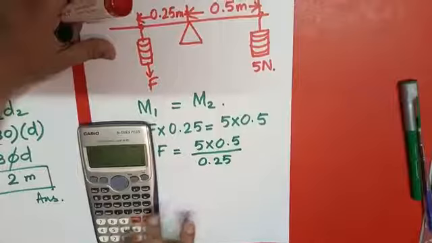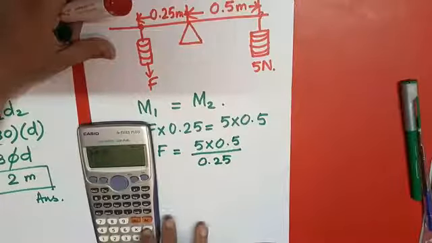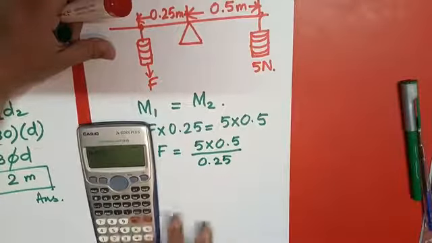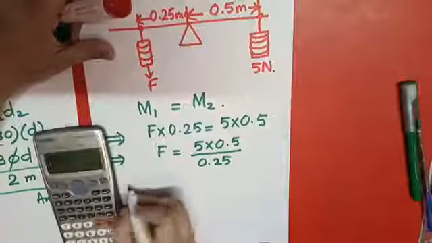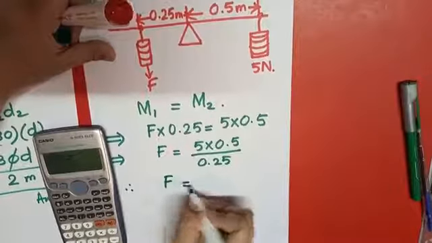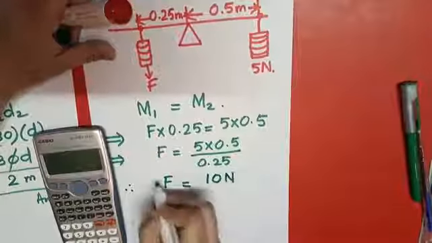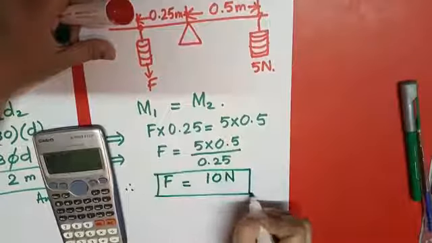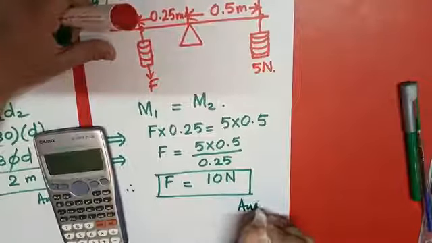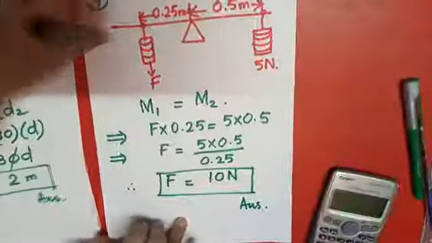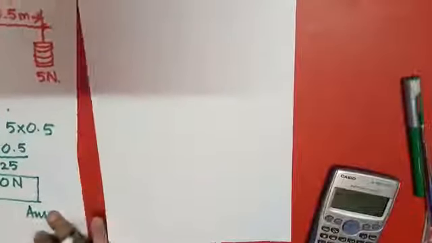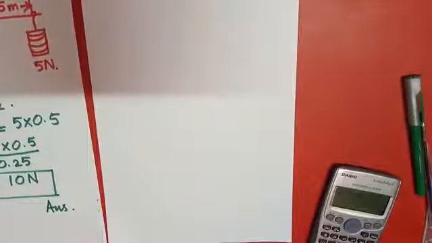So the answer is coming out to be, therefore F equals to 10 Newton. It is greater than the other force which we have given in the question. So this will be the answer, and this is the way to apply the equilibrium equation, and this is also known as principle of moments.